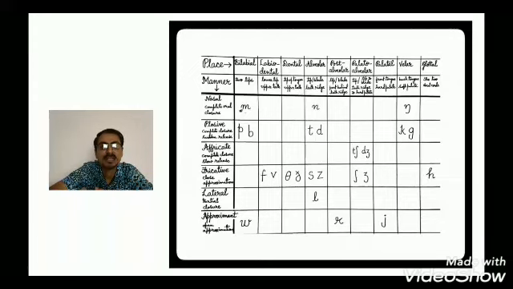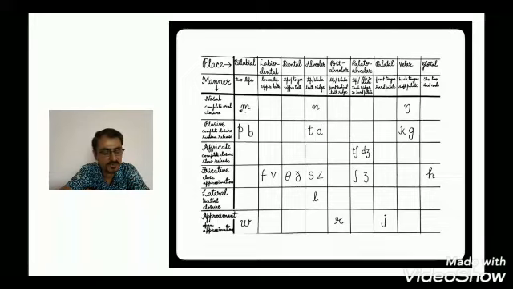Th as in thick, th as in thin, dh as in this, dh as in those. Thick and thin, these and those. Then we have alveolar. See, it is gradually moving forward. After lips, it is labiodental. After labiodental, it is dental, and after dental, it is alveolar.